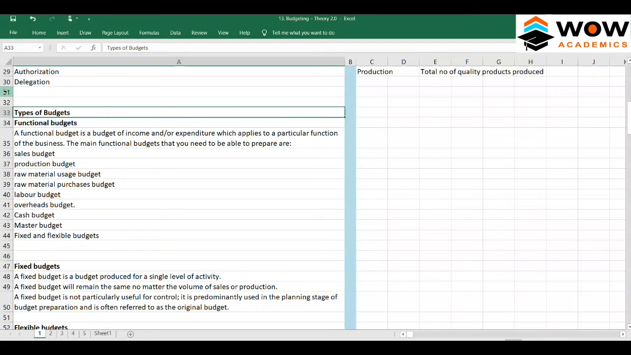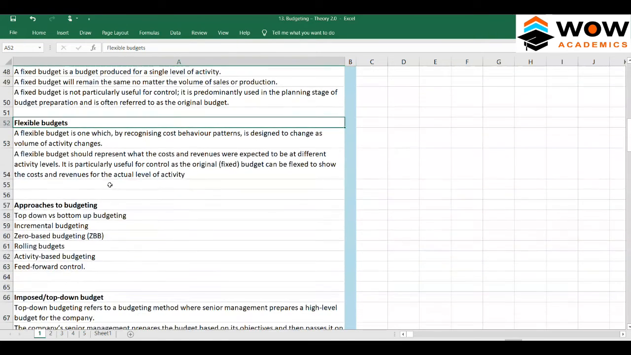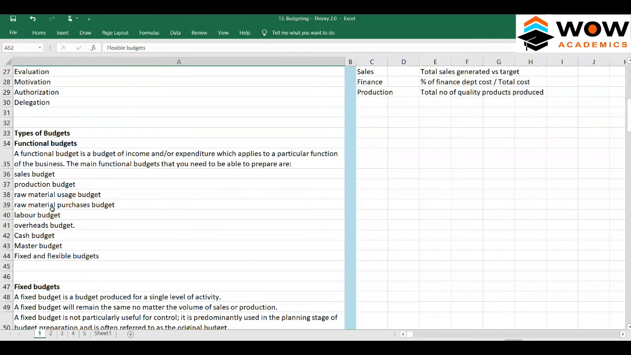Within types of budget you have different types. We have functional, we have fixed, flexible. Then we have approaches to budgeting. First we'll look at what functional budgets are.